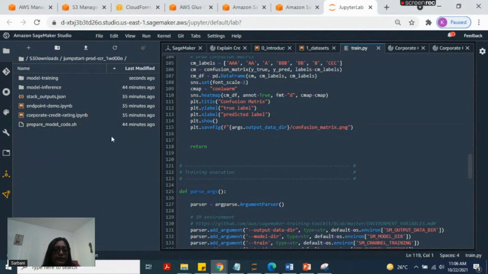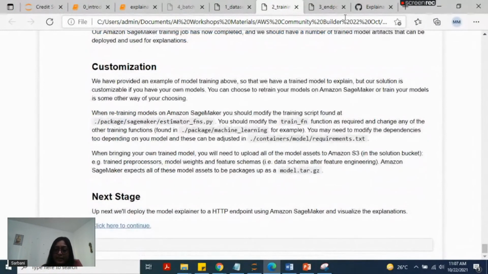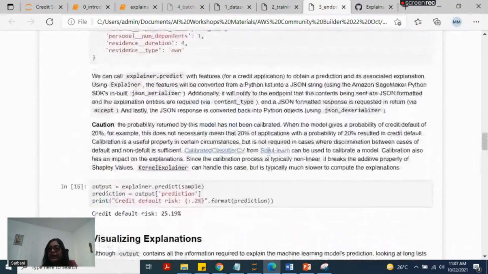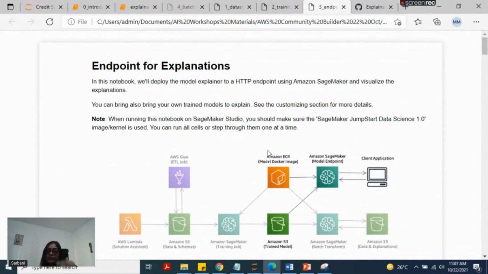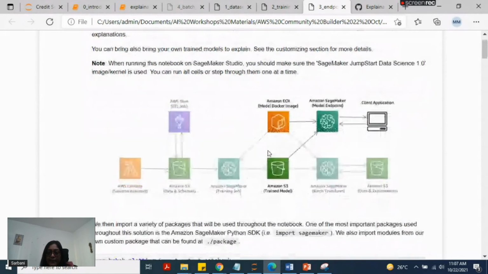Once training is done, the next step is how to generate the endpoint. In our case, this notebook 3 is the most important part, because here we are going to build the model and prediction at the endpoint along with the explanations. Now let's look at it.